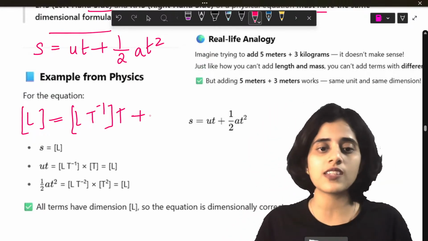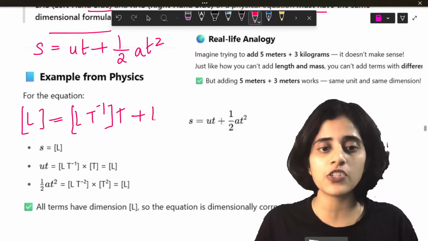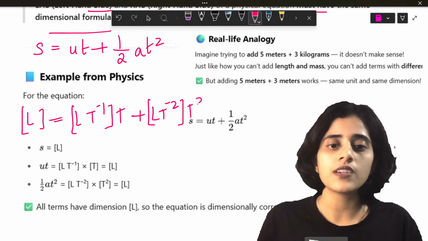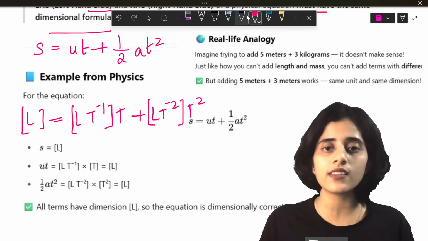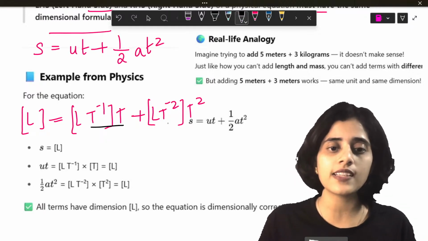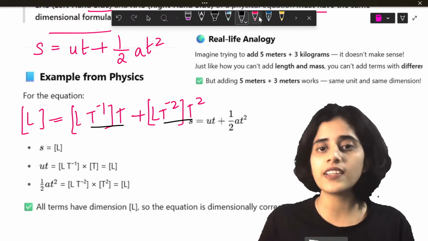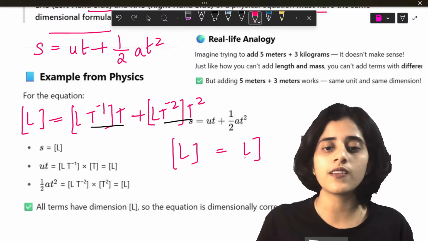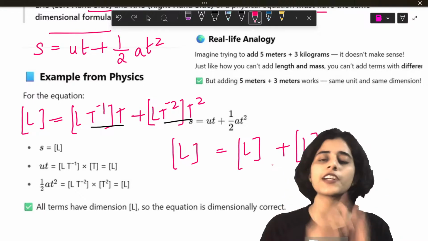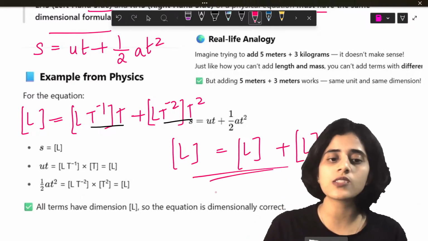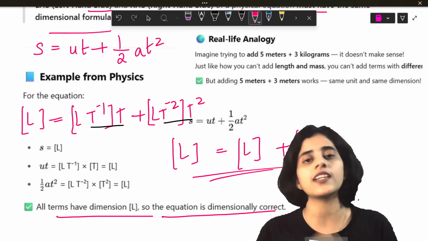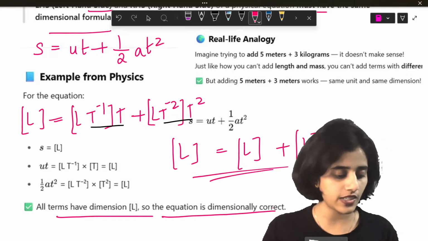You don't look at constants. Acceleration has a dimension LT raised to minus 2 into T square. Now when you equate this, both of these cancel, both of these cancel. So this final equation becomes L is equal to L plus L. So all the quantities have the same dimension. All terms have dimension L. So the equation is dimensionally correct. That's how you work it out.